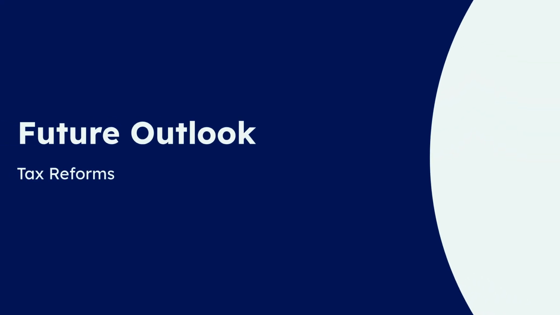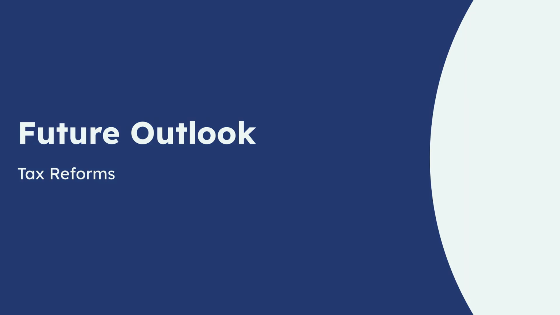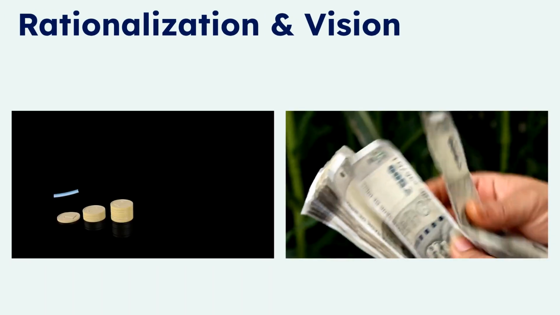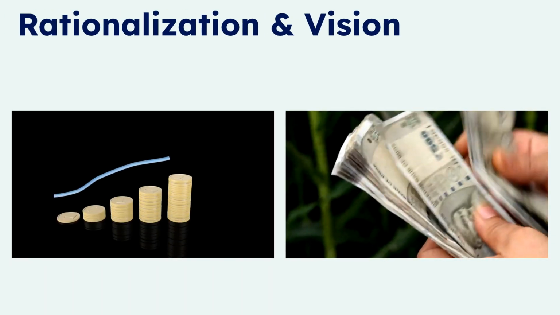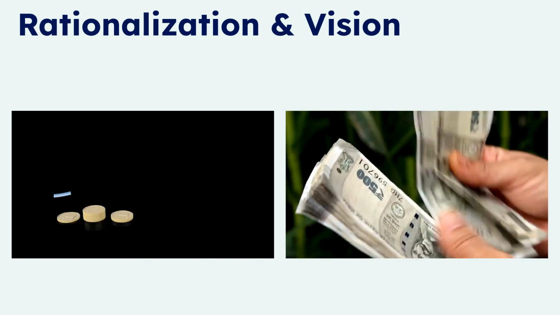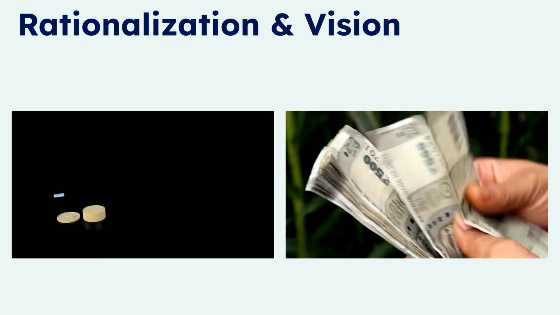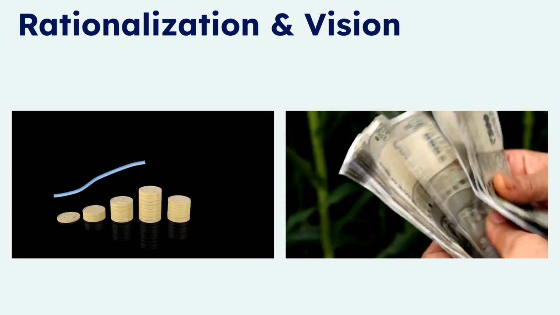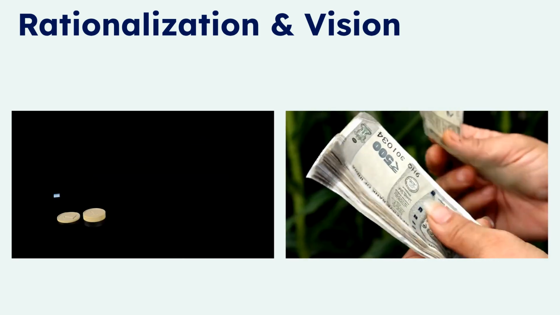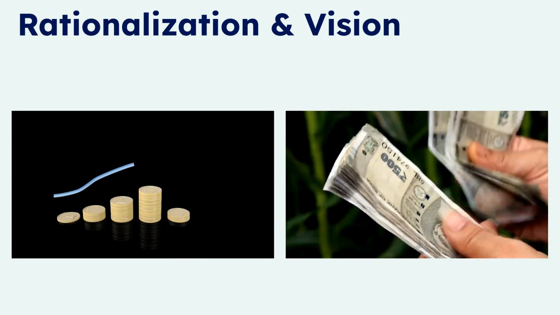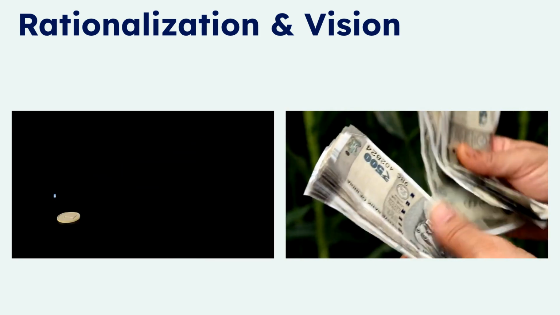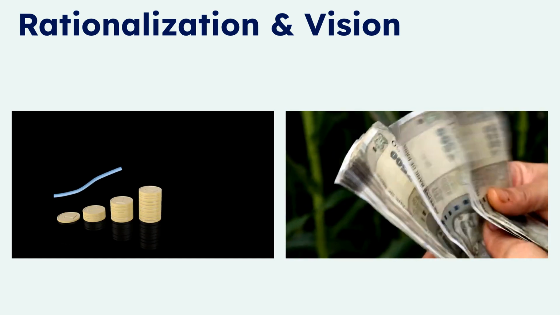Looking ahead, the future outlook for India's tax system, particularly regarding GST, points towards continued reforms aimed at enhancing ease of doing business and bolstering investor confidence. Expected reforms include further rationalization of GST structures, potentially reducing the number of slabs or simplifying compliance procedures. The long-term vision is to create a more stable, predictable, and transparent tax regime that fosters a robust investment climate. This includes leveraging technology for seamless compliance, reducing human intervention, and providing clearer guidelines to minimize disputes.